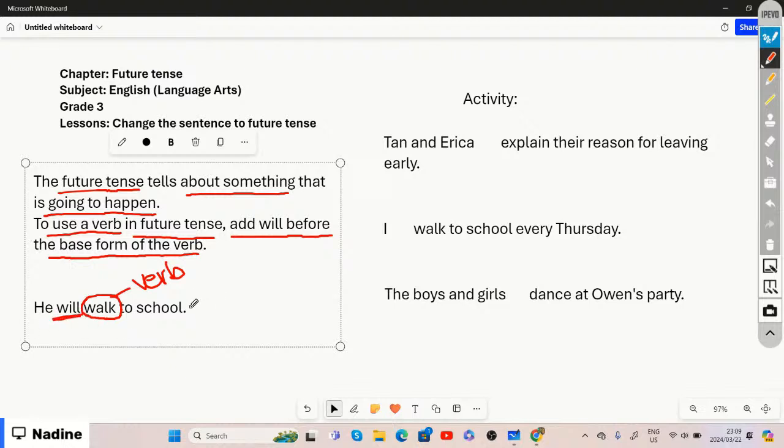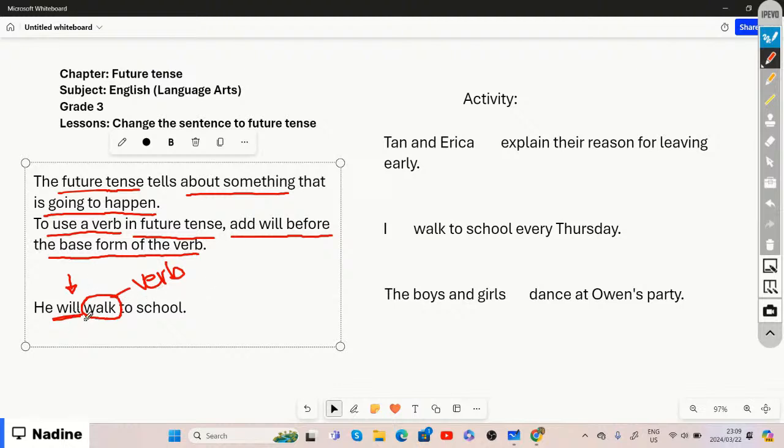So in order to indicate what is going to happen, we add the word will just before the base form of that verb. So he will walk to school.